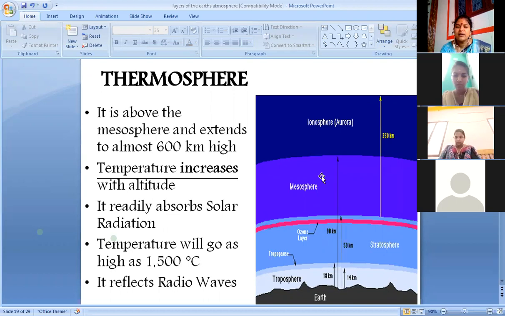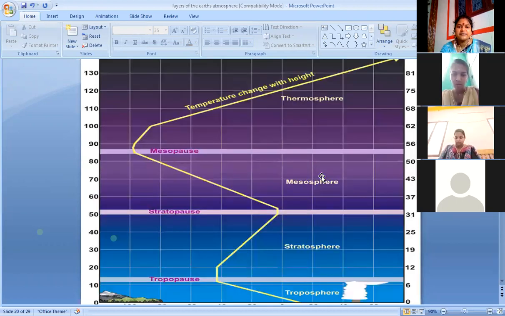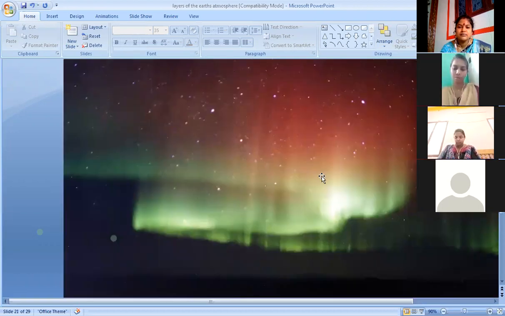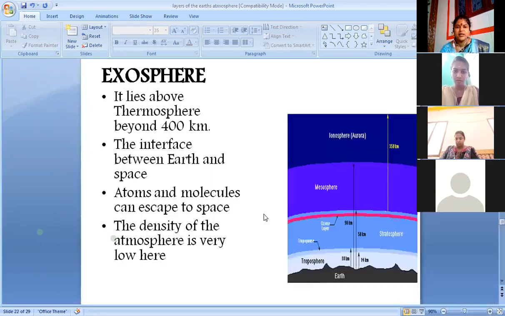Then look at this, beyond the thermosphere, between thermosphere and exosphere. Then exosphere lies above thermosphere beyond 400 kilometer.